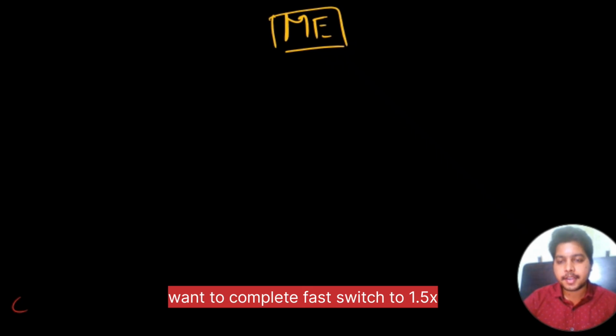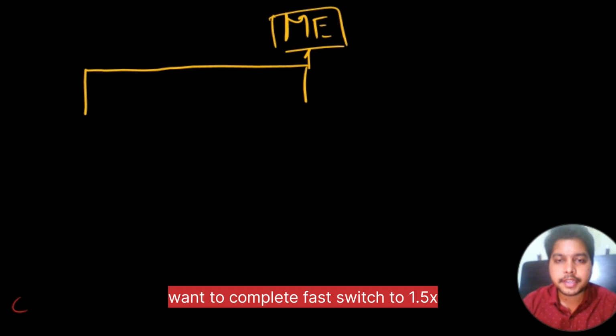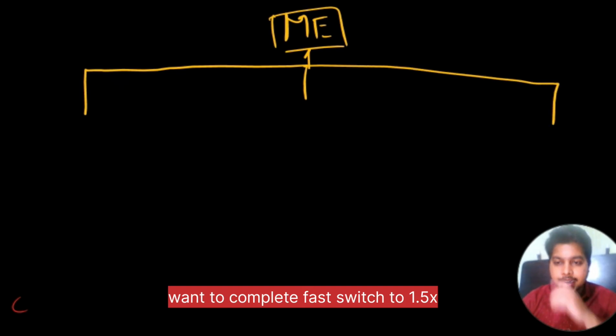So first, as I mentioned, I'll segregate at the top level: there is mechanical engineering. We'll divide mechanical engineering into three different parts so that it's easy to segregate. The first would be the design part.